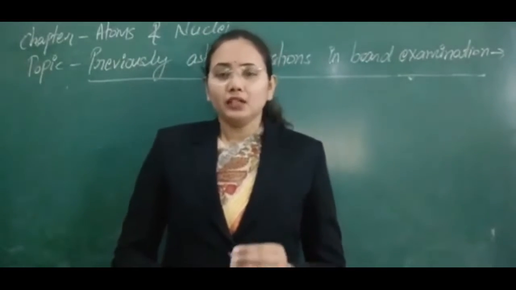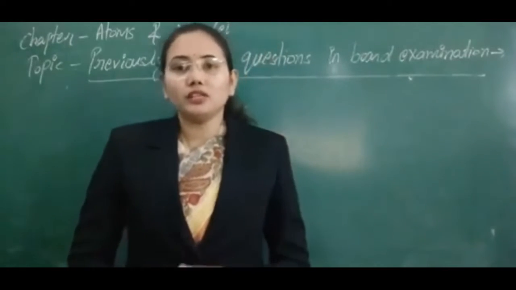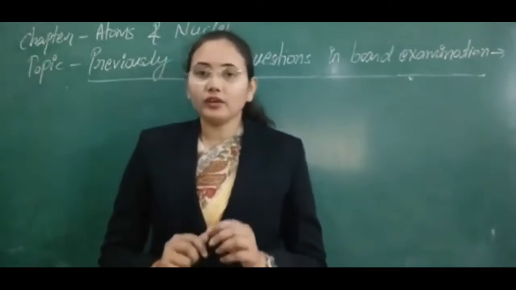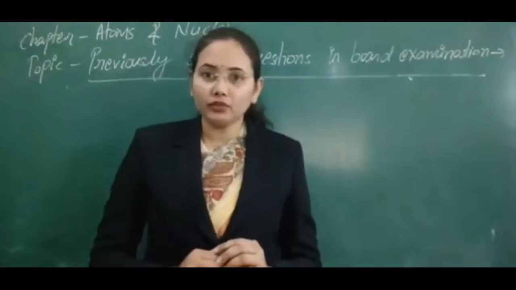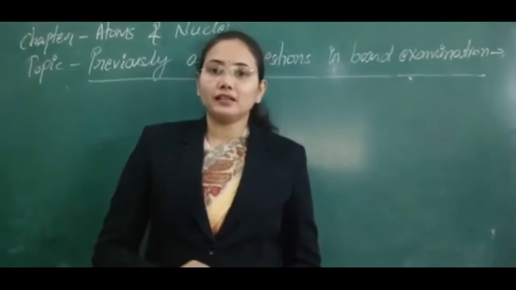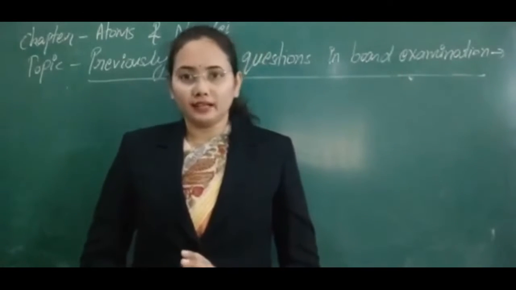It means that in a very small region the positive charges are concentrated, and according to that he gave the concept of the nucleus, meaning most of the mass of the atom is concentrated in that tiny space, which is called the nucleus, and positive charges are contained in it.